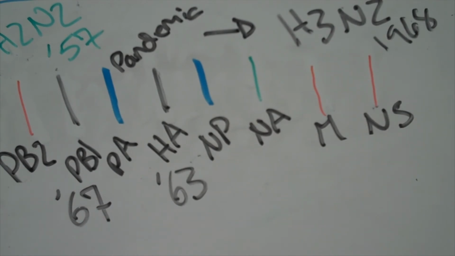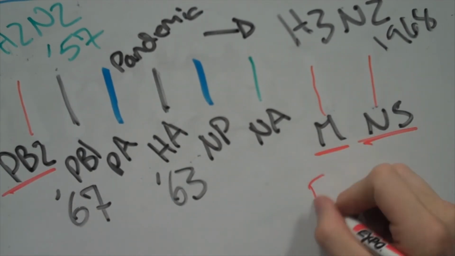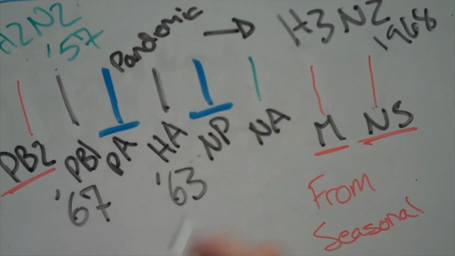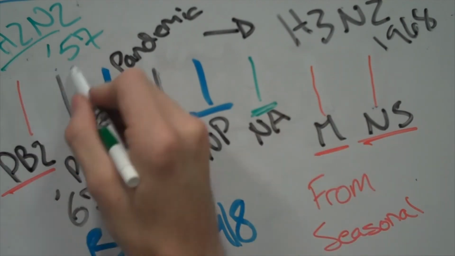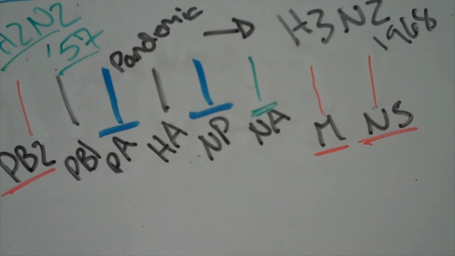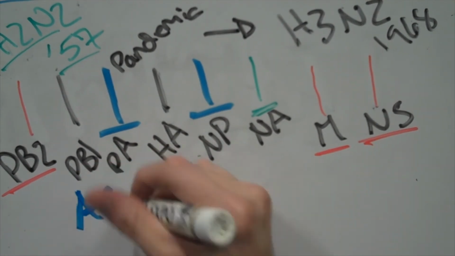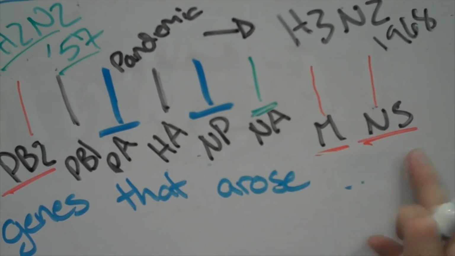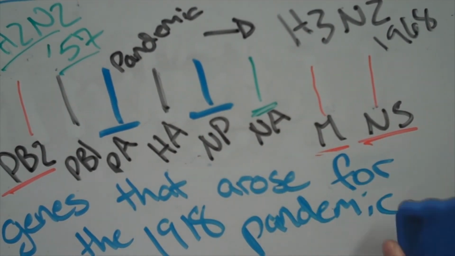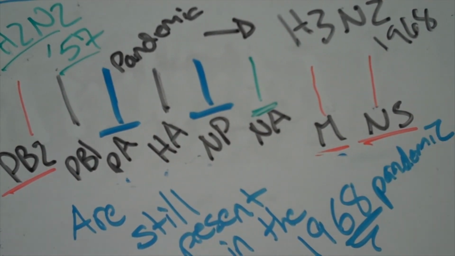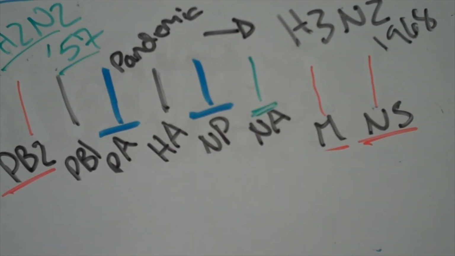As the H2N2 strain from the 1957 pandemic continued to circulate in human sources until last recorded in 1968, it is possible that the H2N2 and the H3N2 strains co-circulated for a short time leading up to the 1968 pandemic. Recalling that the genes shown in red were derived from the seasonal H1N1 strain, the blue from the BM1918 pandemic, and the green from the H2N2 pandemic, we can see how the genes were selected for, or against, with new iteration of virus to create a pandemic at its point in time.